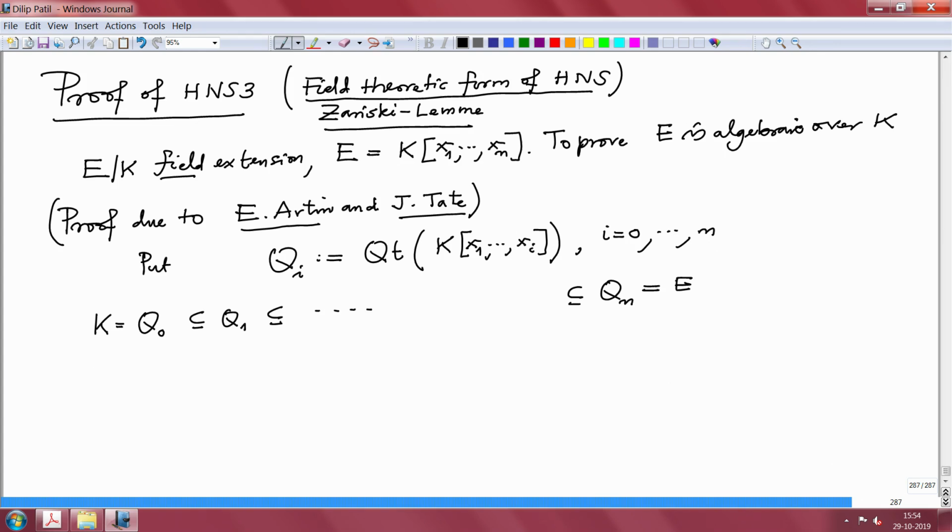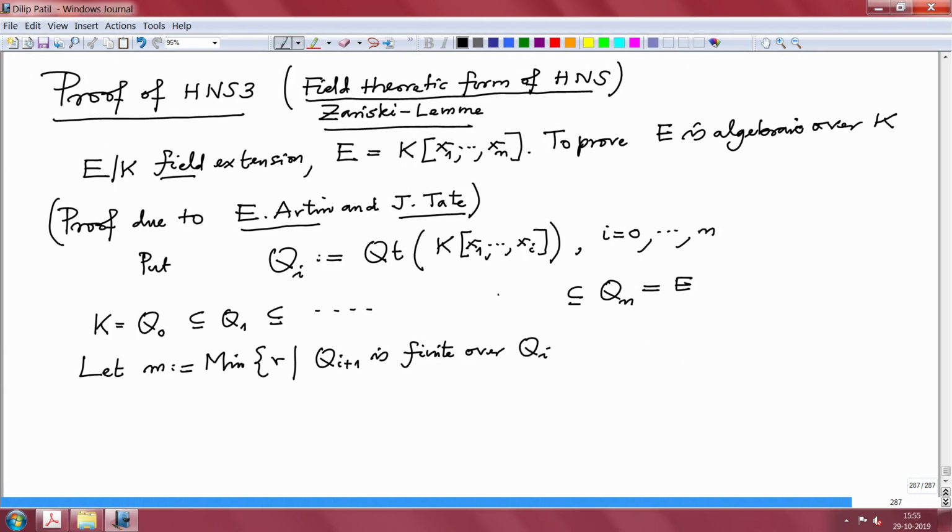And what do I want to prove? I want to prove this E is algebraic over K. So let M equal the minimum of i such that Qi plus 1 is finite over Qi.